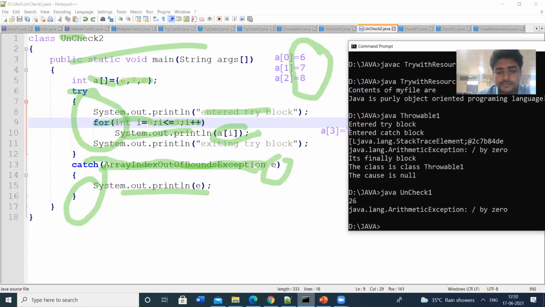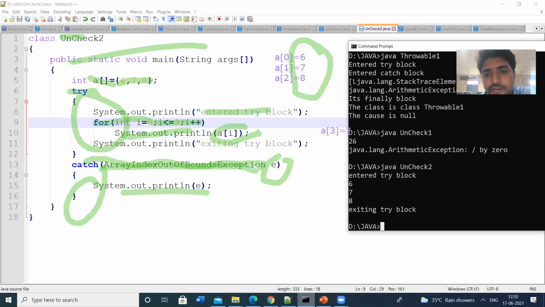So let us see the output. Java unchecked 2. See this one: entered the try block, so the try block is executed. Next, the loop: I am printing the array 6, 7, 8. When the cursor comes to a of 3, the exception is raised, so this statement is not executed.